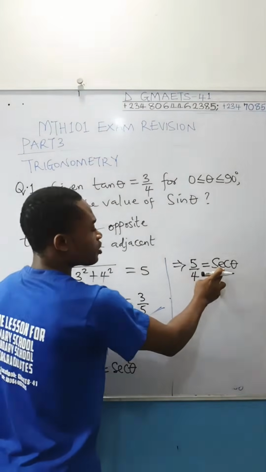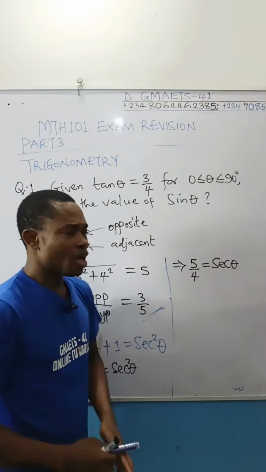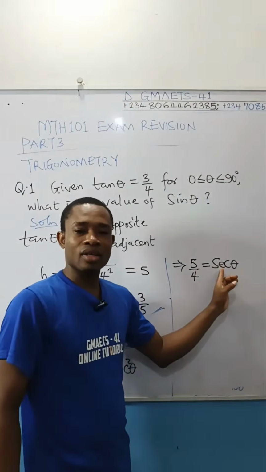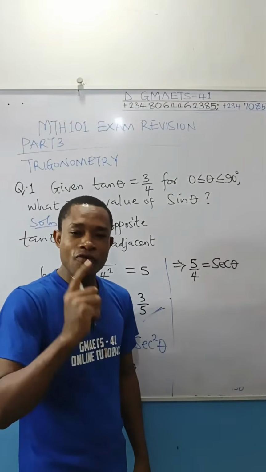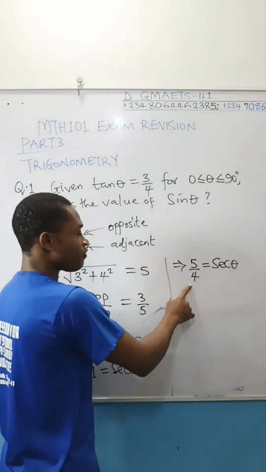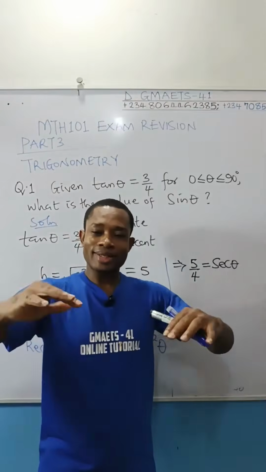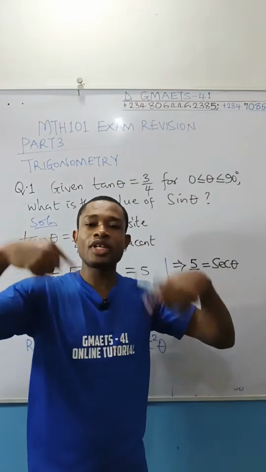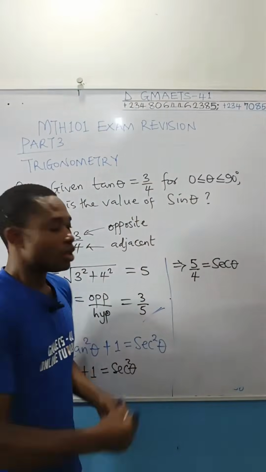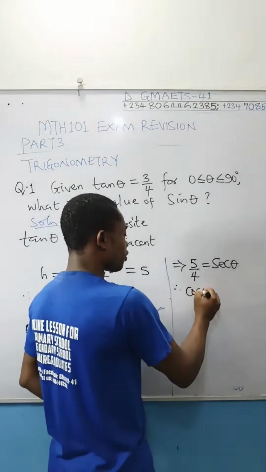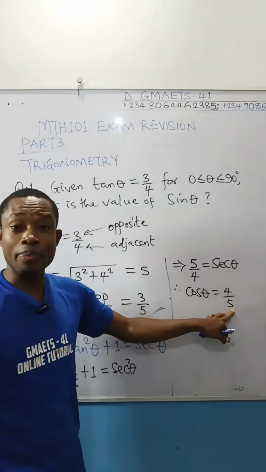Now that I know that sec theta is equal to 5 over 4, remember what we are looking for is sine theta. What is the meaning of sec? Sec is 1 over cos, which means that 5 over 4 is equal to 1 over cos. And if 5 over 4 is 1 over cos, you can take an inverse, turn them upside down. Take cos up, take the denominator of this one up. I can conclude that cos theta from here is equal to 4 over 5, where I have gotten my hypotenuse as 5.